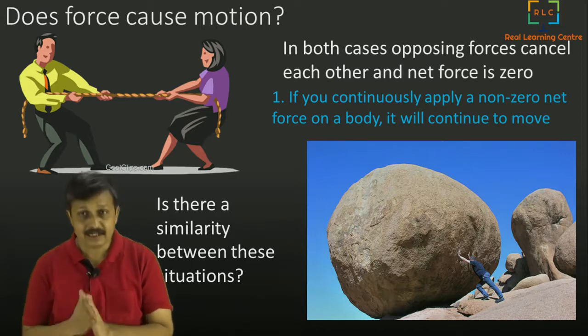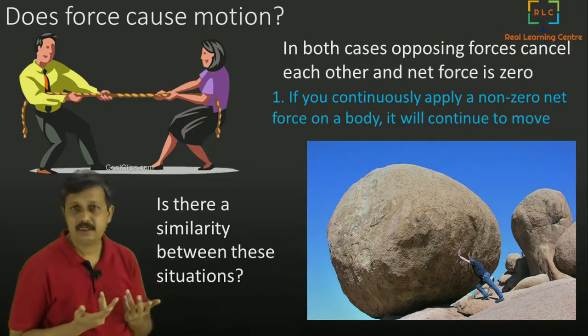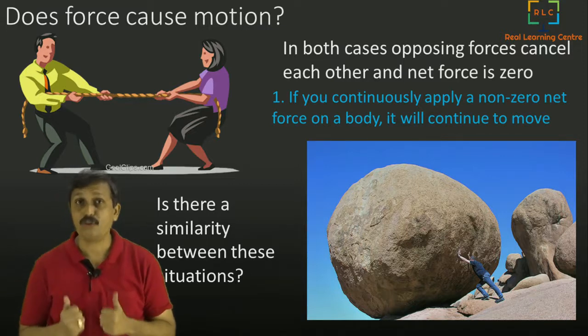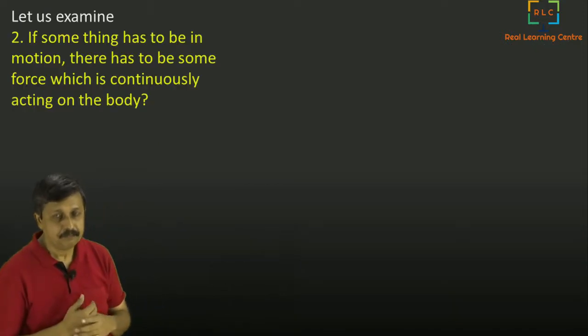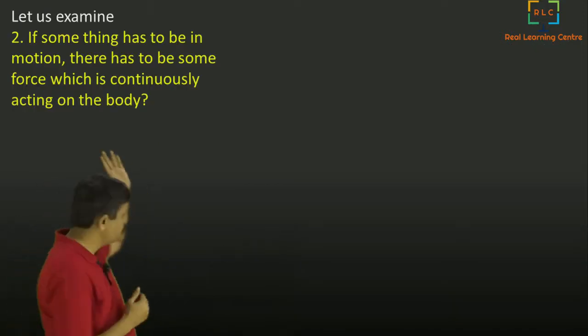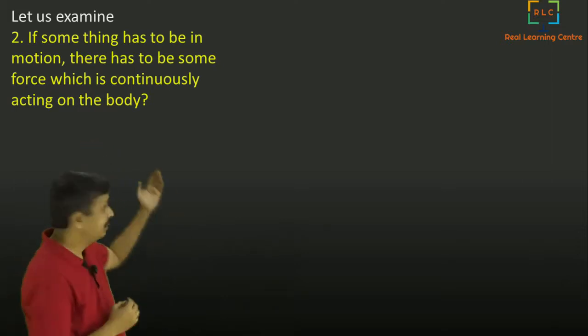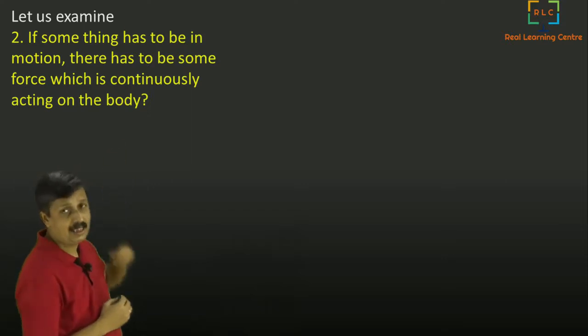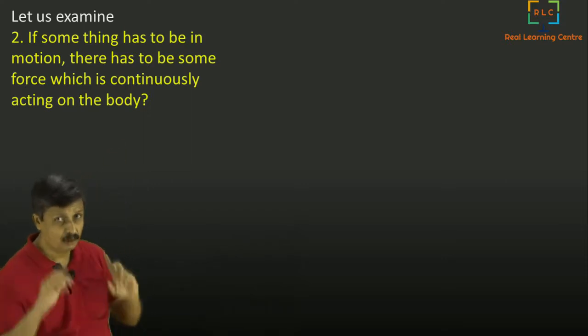Now, let us see whether we can look at the second statement and see whether there is any flaw in that, or is it a good statement. Okay. What was our second statement? Let's examine that. The second statement is, if something is in motion, there has to be some force which is continuously acting on that. That is the statement that we are making here. Is this right? Looks right though.